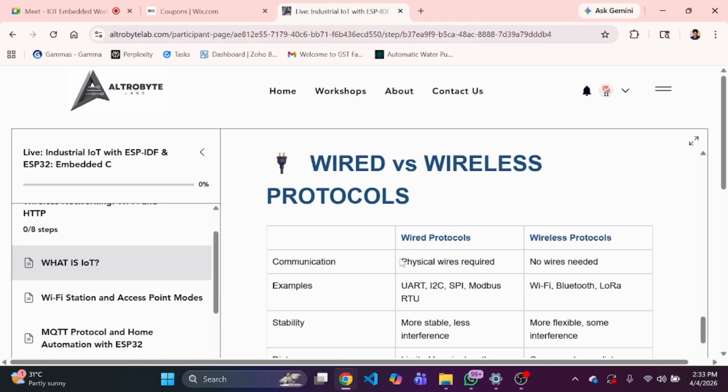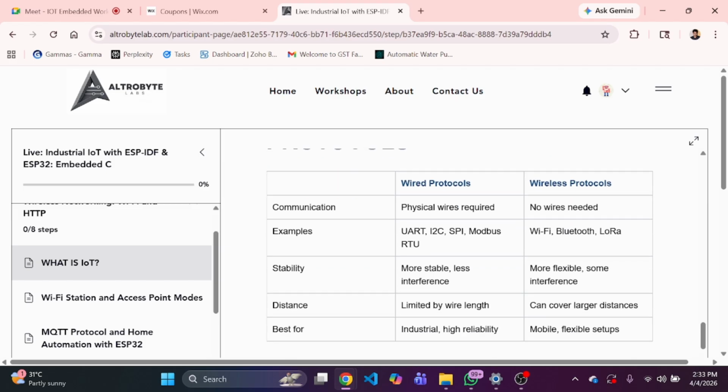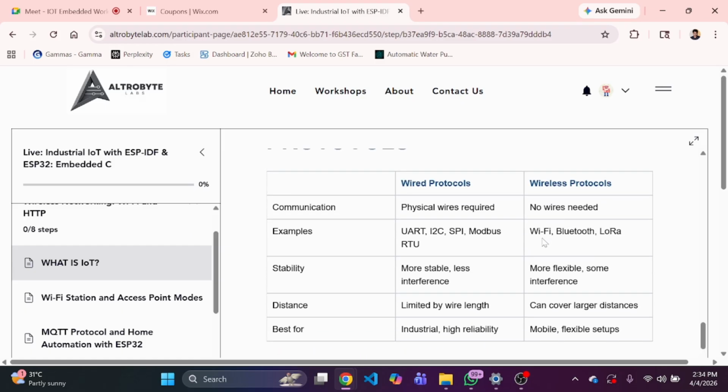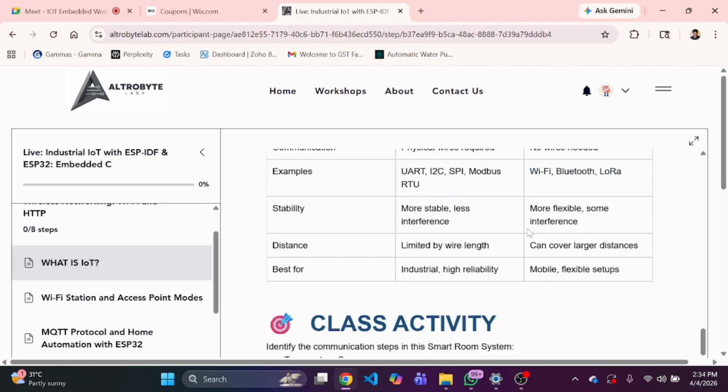Second is wired versus wireless communication protocols, right? Wired communication protocols connect physically, so we have to give connections through wires. Next is the wireless protocol, which means we do not need any wire and can communicate directly over wireless protocols. The wired examples are UART, I2C, SPI, Modbus, and for wireless there are Wi-Fi, Bluetooth and LoRa, right? This is an important question for interview purposes.